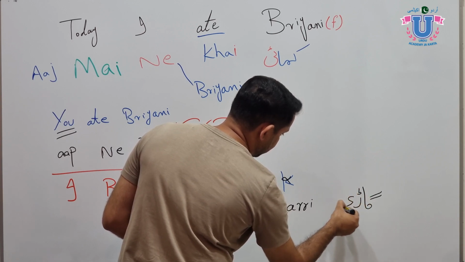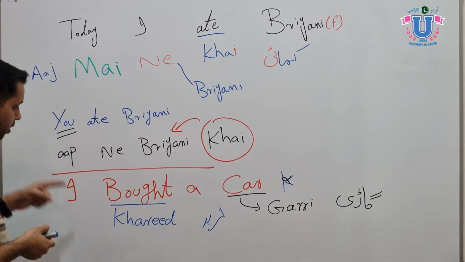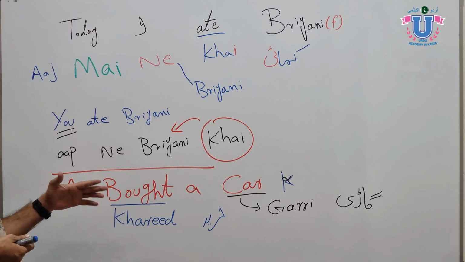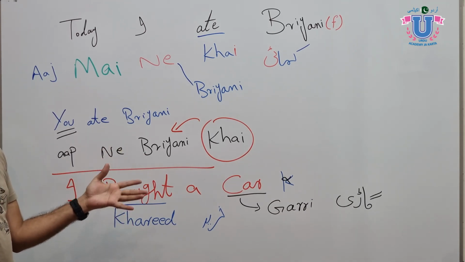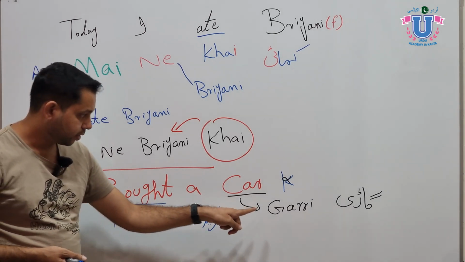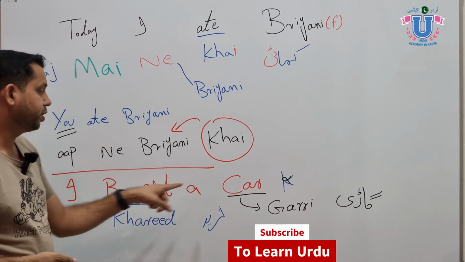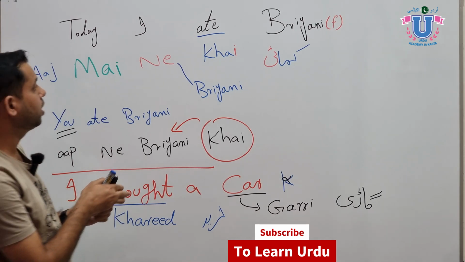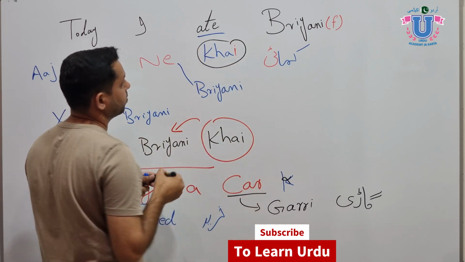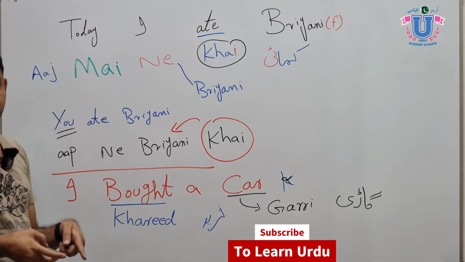Gadi. Okay, I want you to make 3 examples for the same sentence. You say, I bought a car, my dad bought a car, and you can say Ali or put the name of any of your friends, Ali, Sarah, Jenny, Muhammad bought a car. Okay, so khareed, and then the car is feminine, okay? And you know what to do if the object is feminine. We need to add I like we are learning here.